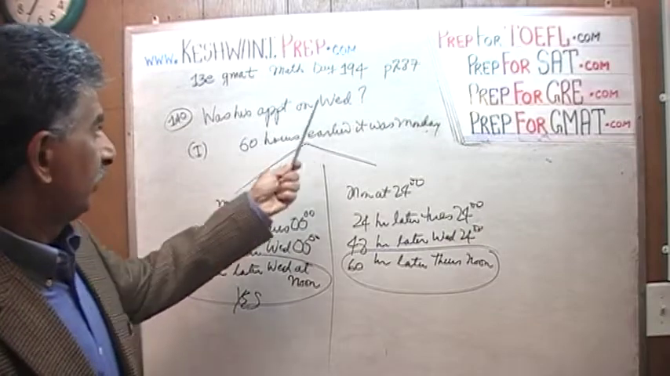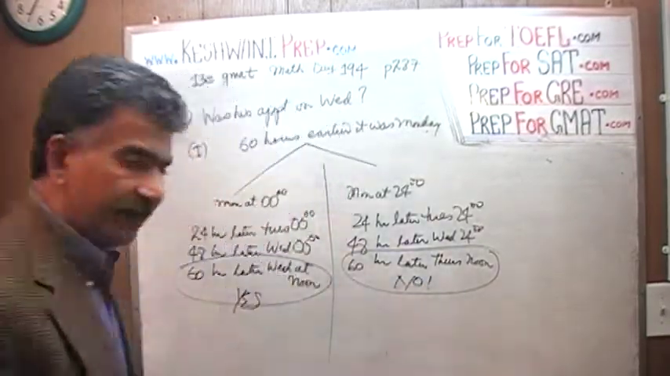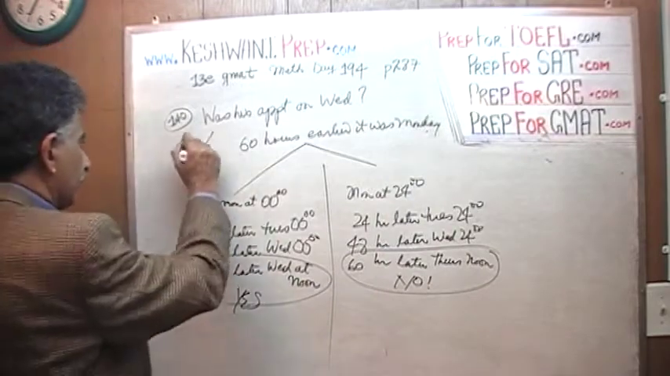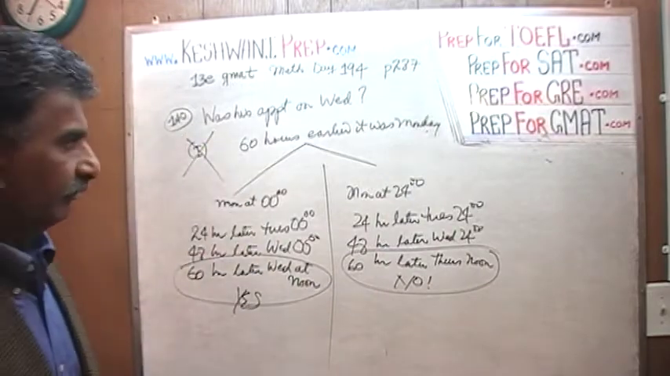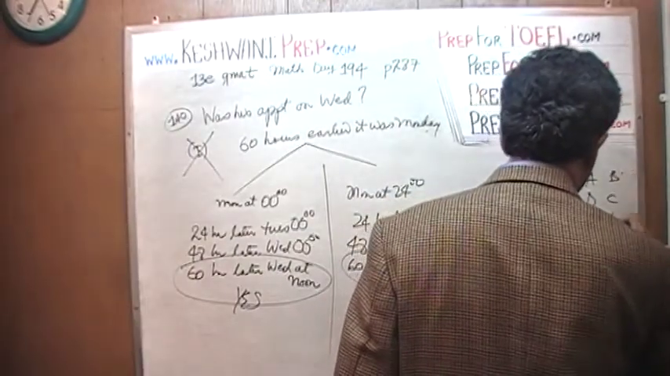So here his appointment happens to be at Thursday noon instead of Wednesday noon. Was this appointment on Wednesday? In this scenario the answer is no. Before it was yes. The first statement does not do the job. The first statement is not sufficient. A, D, B, C, E.